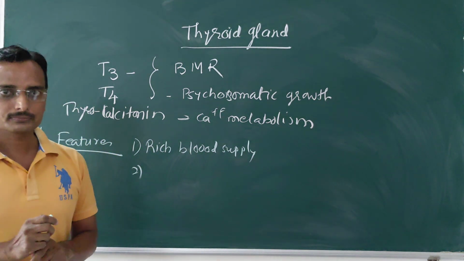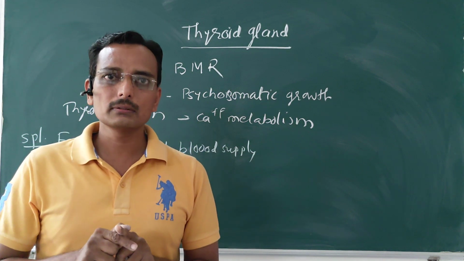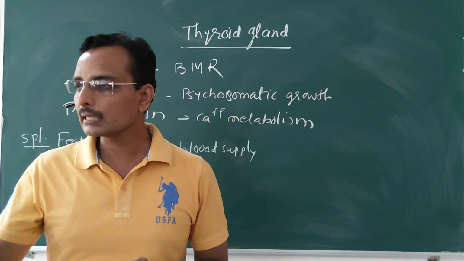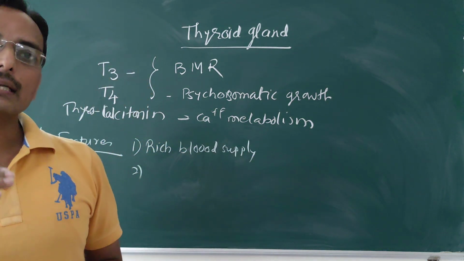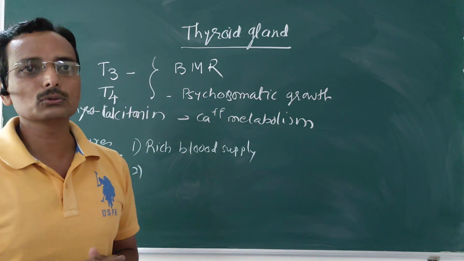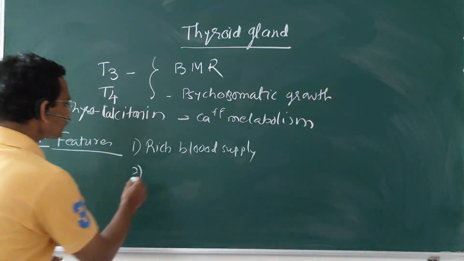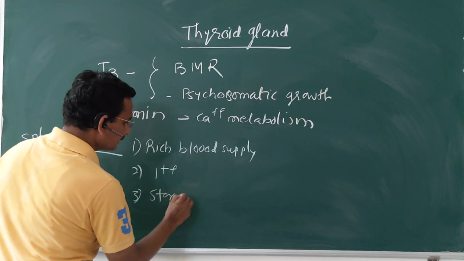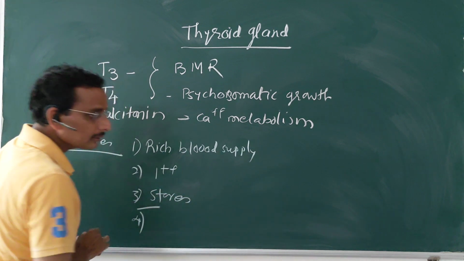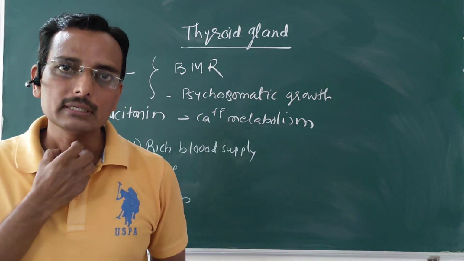Another is, though the hormone is produced, it is not directly poured into circulation. It is first stored and later enters the circulation as and when required. Another is that it lies superficially in our body.